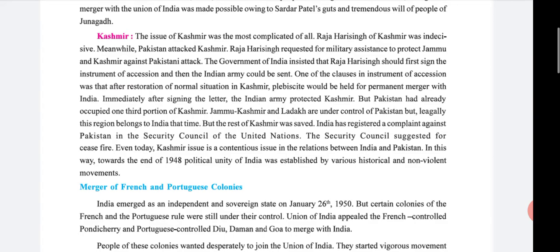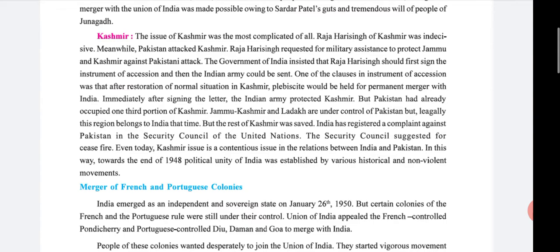As we all know, till recent time this was an issue. Recently, a final decision was declared that Kashmir is in India.